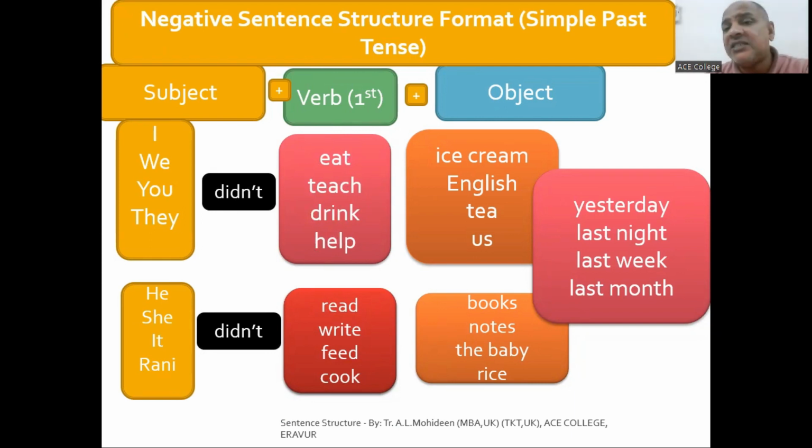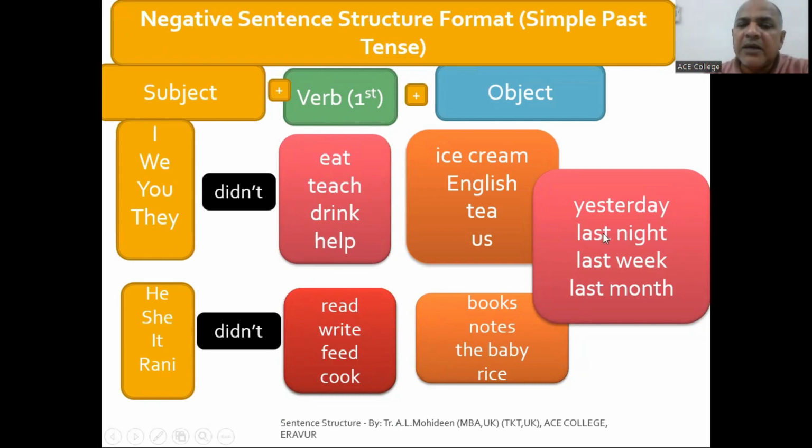So I ate, I didn't eat. I taught, I didn't teach. I drank, I didn't drink. I helped, I didn't help. He read, he didn't read. He wrote, he didn't write. Okay? He fed, he didn't feed. He cooked, he didn't cook. So didn't means did not. They say didn't.